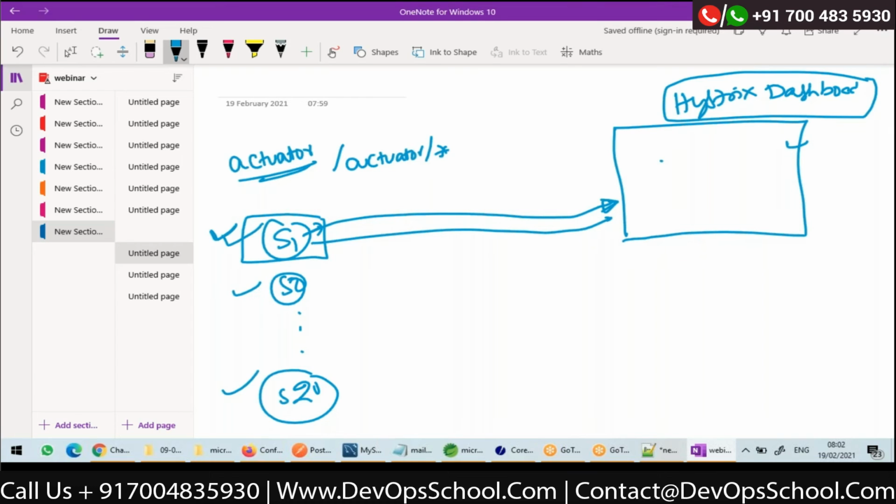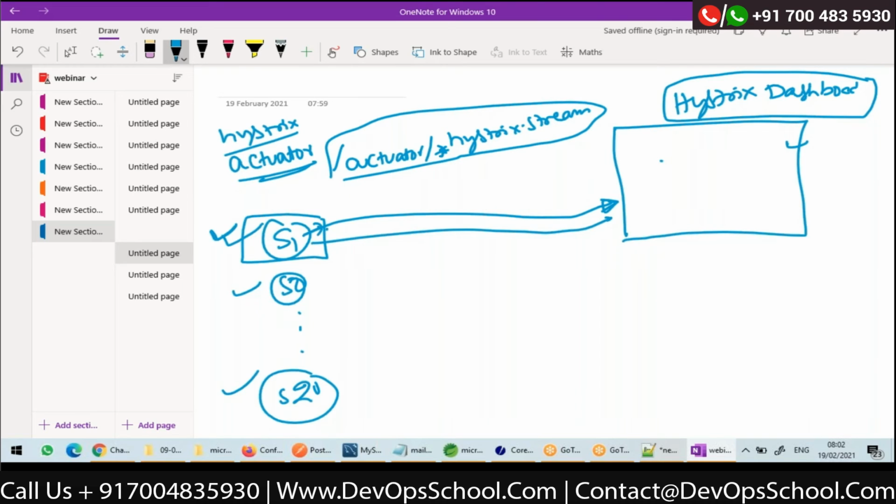So when you have actuator and Hystrix also in your microservice, there will be an endpoint called /actuator/hystrix.stream exposed. If I just add actuator as a dependency along with Hystrix, then I can make my dashboard get the counters by hitting this endpoint and show them graphically. That is what the dashboard is.